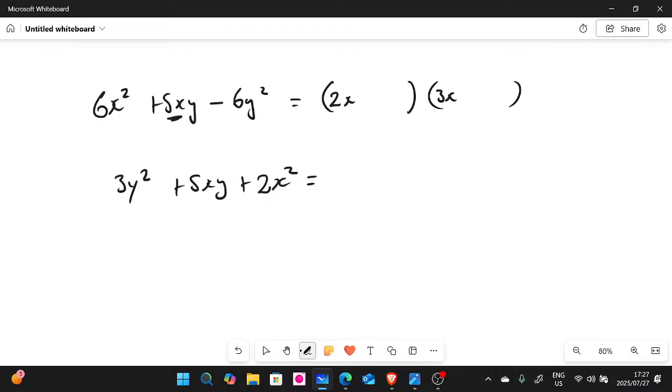The factors of 6. If we say 2y and 3y, let's see. 2 multiplied by 2 is 4. 3 multiplied by 3 is 9. It's not gonna work, so let's remove them.